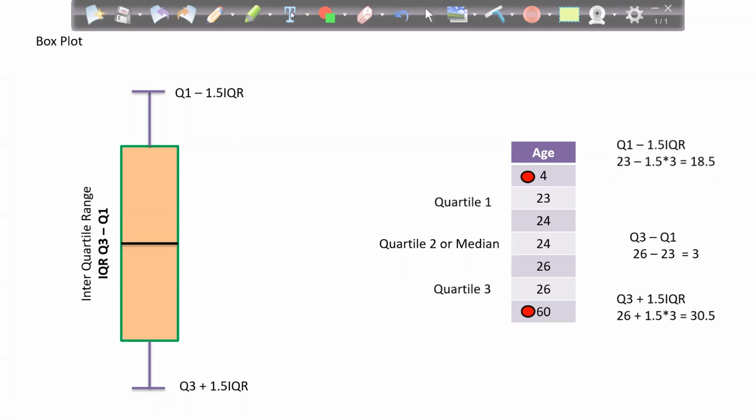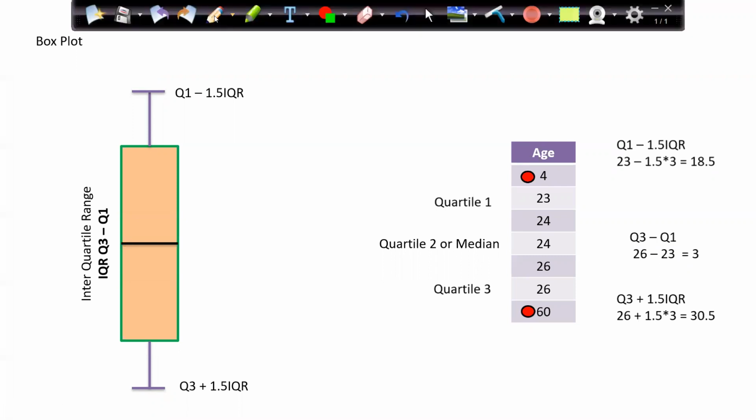So that is the first thing which I can do using this box and whiskers plot, also known as a box plot. The second thing is that it helps me to find the distribution of the data. For example, median. So my median is at the center. That means my data is normally distributed.